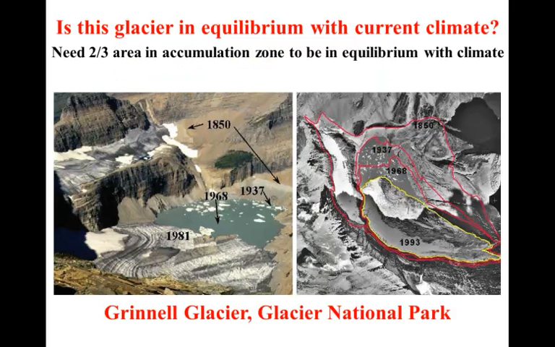For a glacier to be in a steady state, in other words, to be in an equilibrium condition with the climate that glacier is subjected to, it would need to have about 2/3 of its area in the accumulation zone and about 1/3 in the ablation zone.